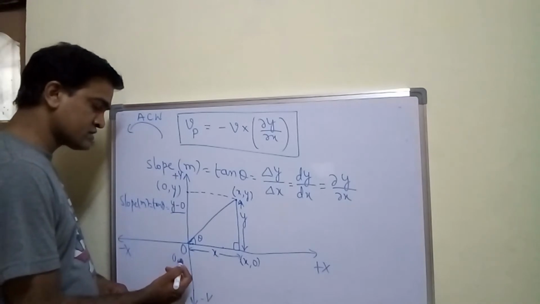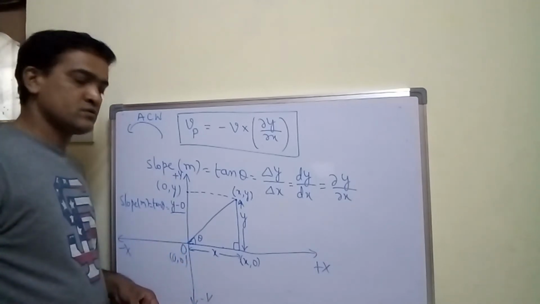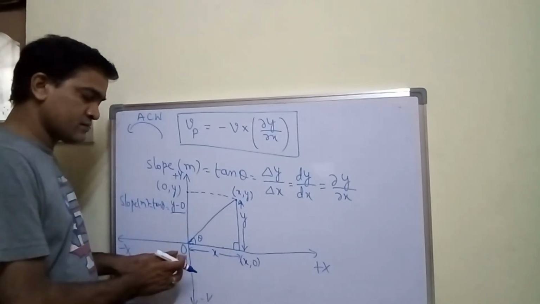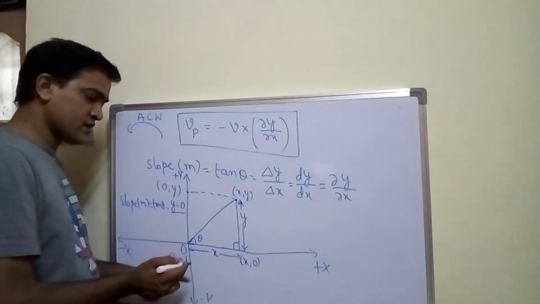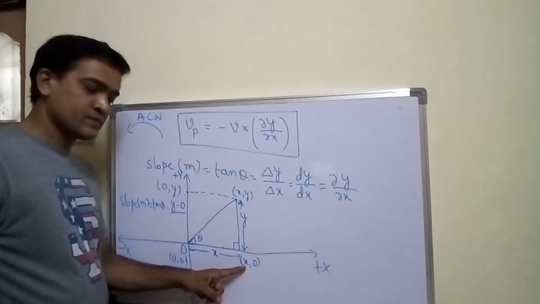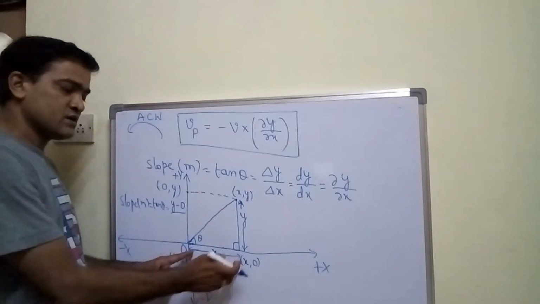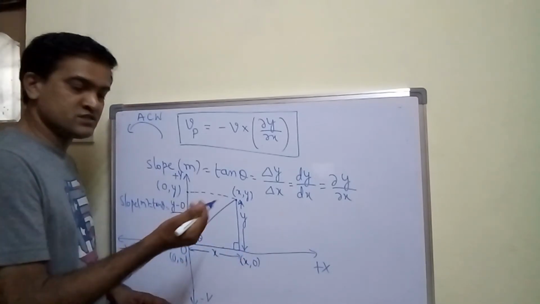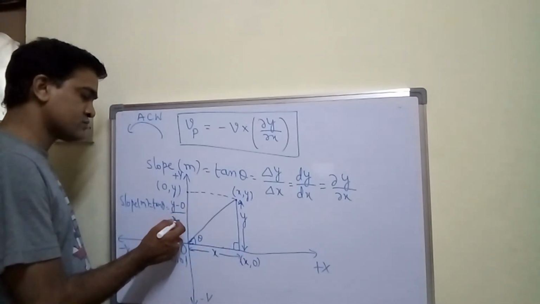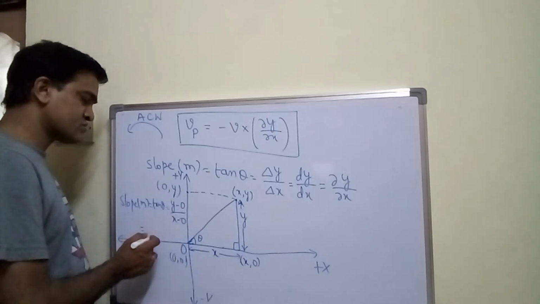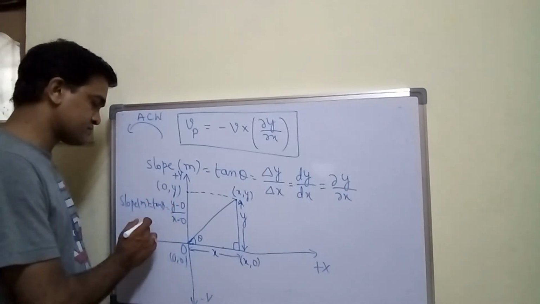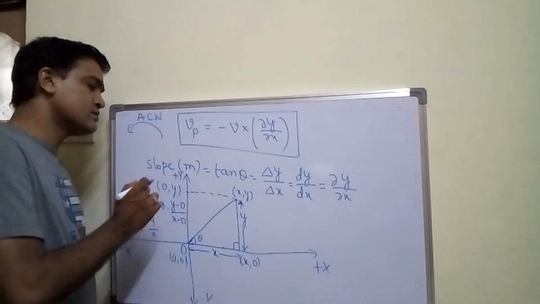And here at the origin, what are the coordinates of the origin? Coordinates of origin are 0 comma 0. Now if you look at the x coordinates, x is there, here 0 is there, the difference gives x minus 0, which is nothing but x. So I can write this simply as y by x, y upon x.